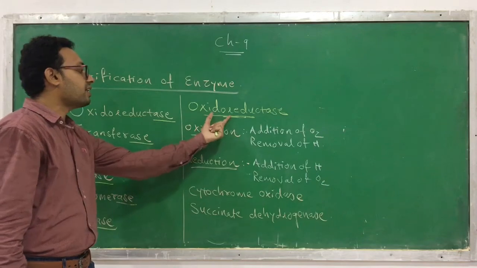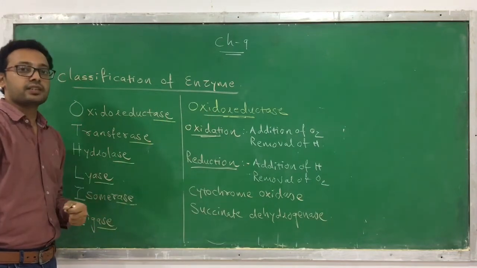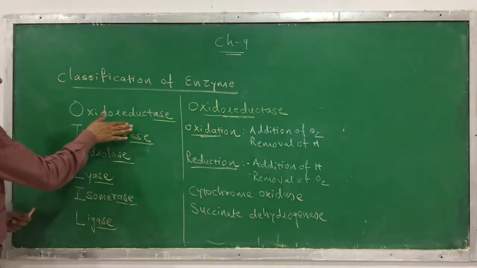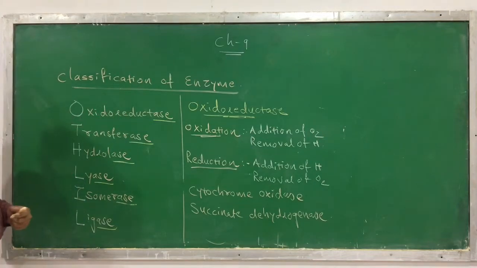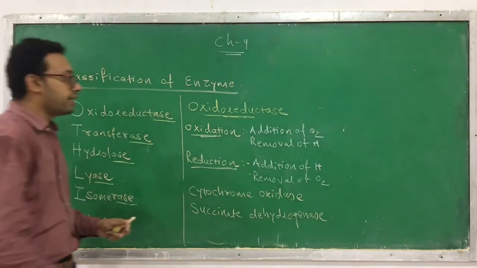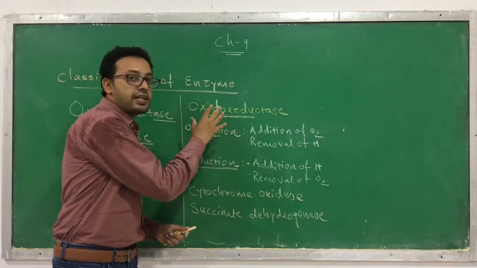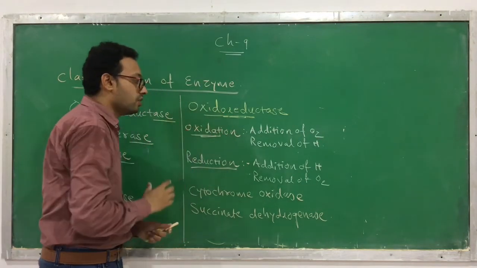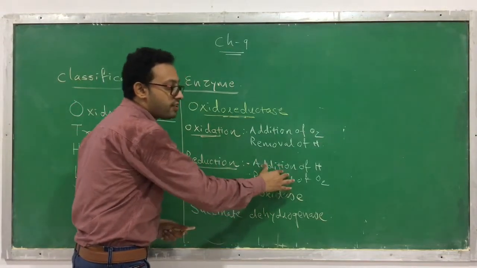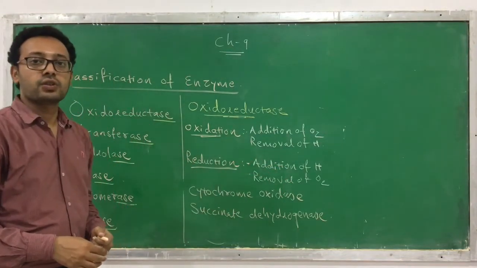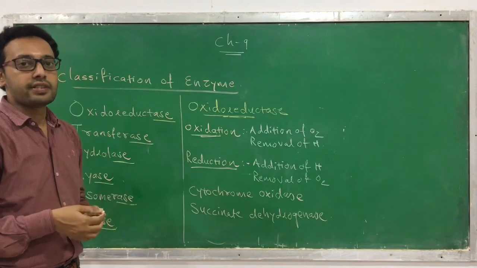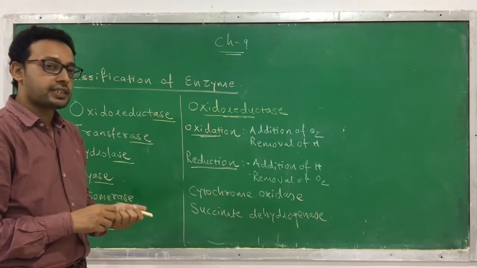Which category do they come under? Oxidoreductase category. Clear? So this is the first category of enzyme. They are involved in oxidation and reduction. That means addition of oxygen and removal of hydrogen is oxidation, and reduction is addition of hydrogen or removal of oxygen. Okay? So this is oxidation and reduction, or the oxidoreductase enzyme.